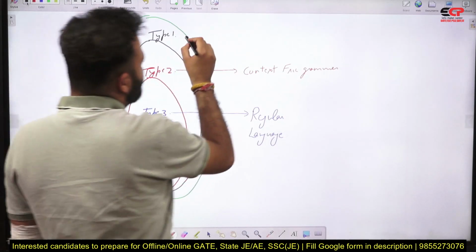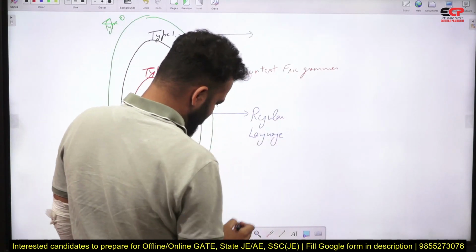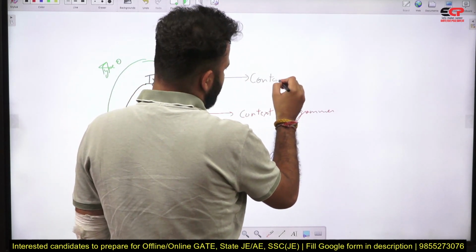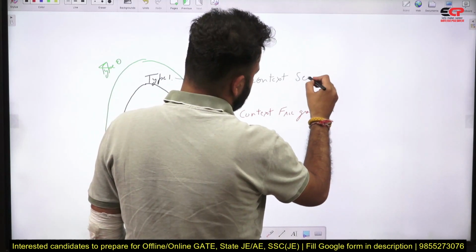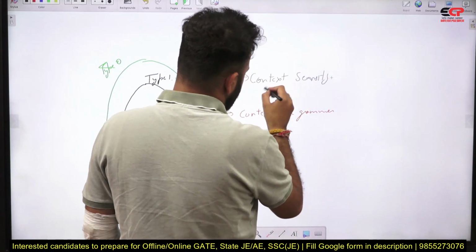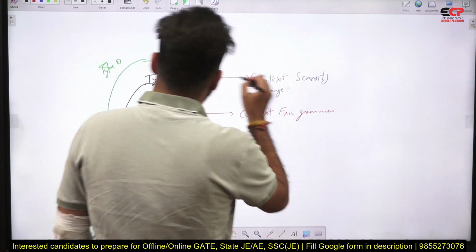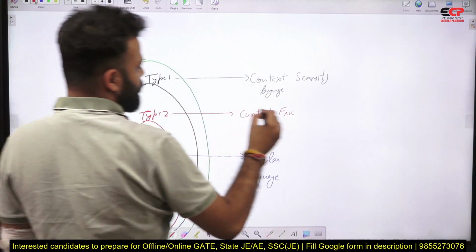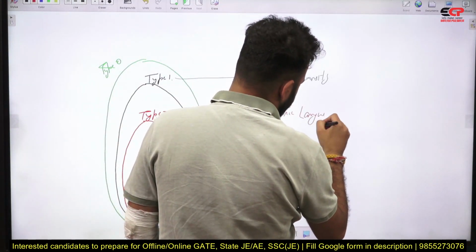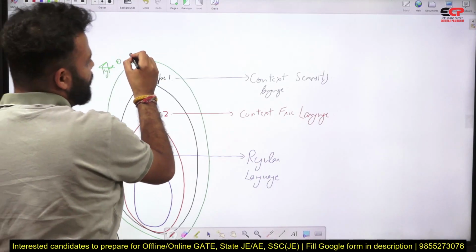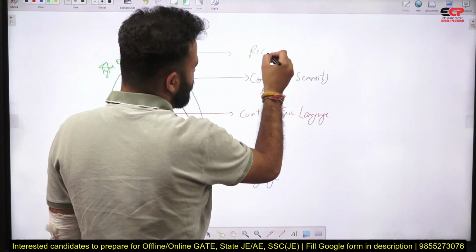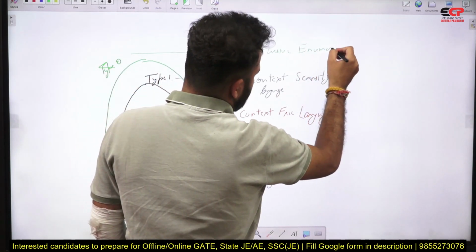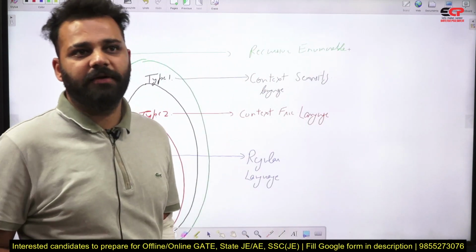Language made from type 1 is called context sensitive language. And the language made by type 0 is called recursive enumerable language.